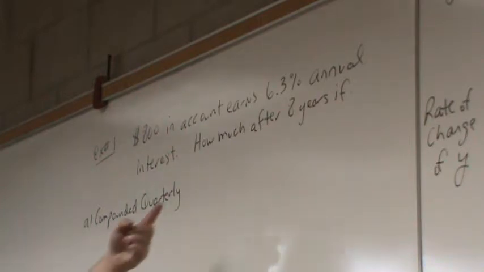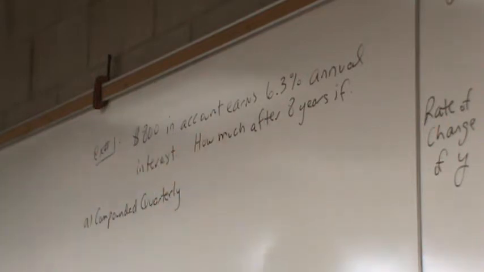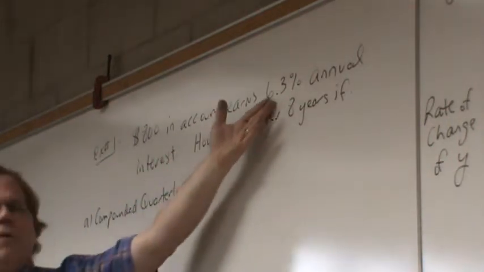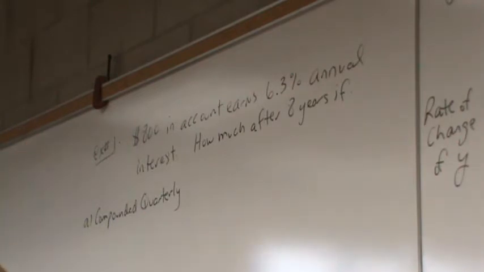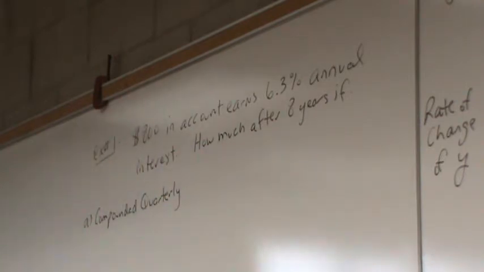So every quarter of the year, they cut that percentage to 1/4 and say, okay, for this quarter of the year, you're going to earn 1/4 of 6.3%. And they do that 4 times during the course of a year. And that's called compound interest. And you earn more money because during the course of the year, now you're earning interest on the interest that you've already earned. As opposed to simple interest, where they just calculate it once a year, and so during that entire year, you're not making any money on any of the interest you would have earned during that year. But anyway, compounded quarterly.